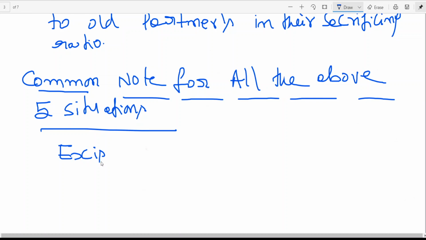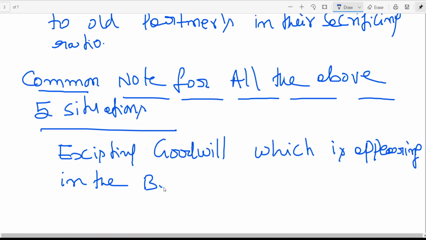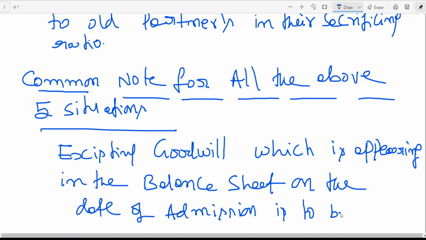Existing goodwill which is appearing in the balance sheet on the date of admission. When a problem comes, I will explain that. On admission it is to be written off.